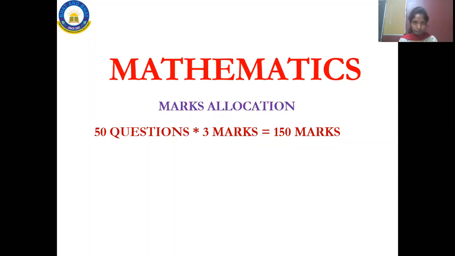So there will be 50 questions. Each question is going to carry 3 marks. So totally 150 marks. So how are these 150 marks allocated? Okay. So as I said, there will be 150 marks.